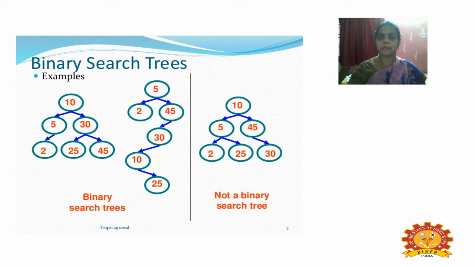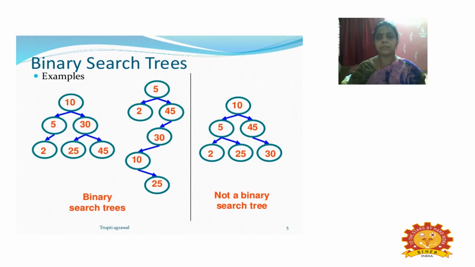Next we take 30 and compare it with the root. The element 30 is greater than the root 10, so we place 30 as the right subtree of the root 10.